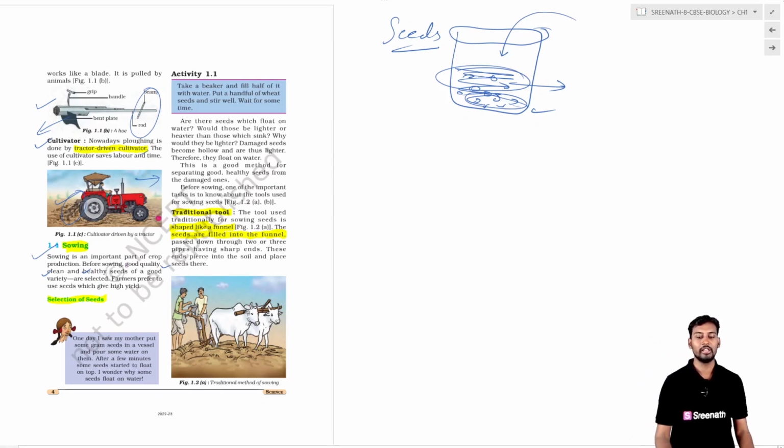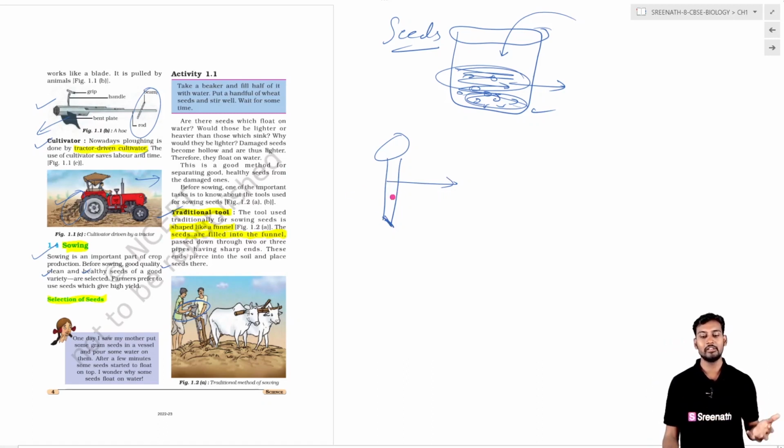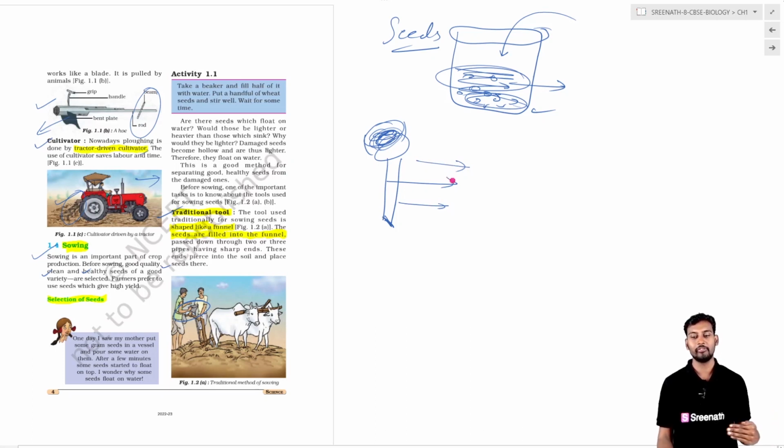So when coming to the sowing of the seeds, that is adding the seeds onto the soil, there is a traditional tool. This traditional tool has a funnel at the top, a channel, and a sharp edge. Whenever the bulls or the oxen drive this tool, the funnel contains the collection of seeds. Once ploughing has started with the ox or the cattle, the seeds will be dropping.